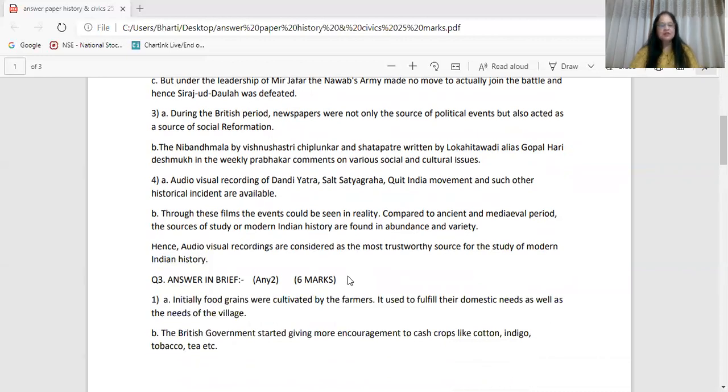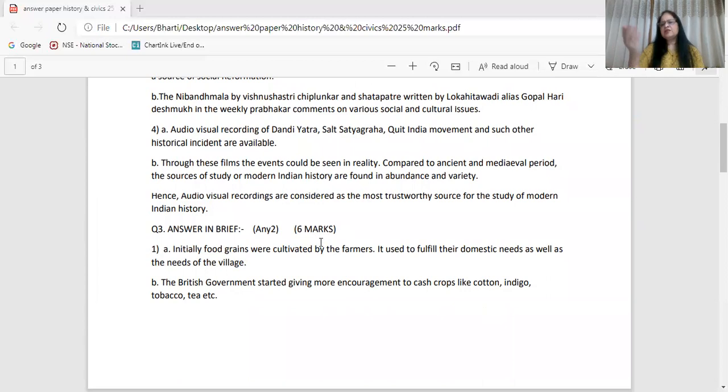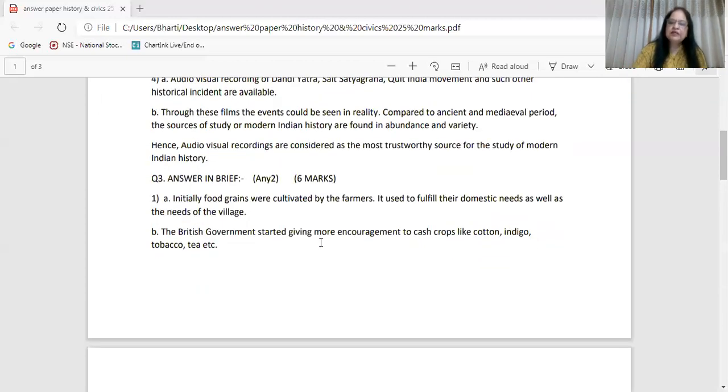Okay. Now question number 3, a brief question. So naturally the points will also be more. Explain the concept of commercialization. To make the answer more beautiful, write the concept of commercialization, and then write down all the points. Initially, food grains were cultivated by farmers. It used to fulfill their domestic needs as well as the needs of the village. The British government started giving more encouragement to cash crops like cotton, indigo, tobacco, tea, etc.